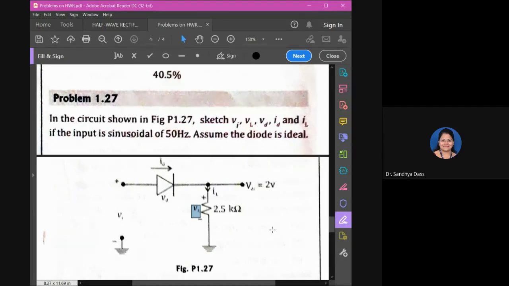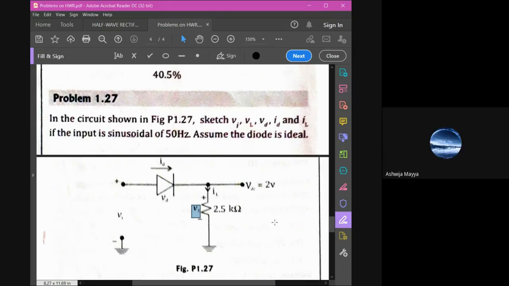So to do that, how do you proceed? What do you need there? Think about it. What do you need there to plot the waveforms? We need a peak. Peak value, isn't it? Very good. Yes, exactly correct, Ashwija. We need peak values. So how do we get peak values here?